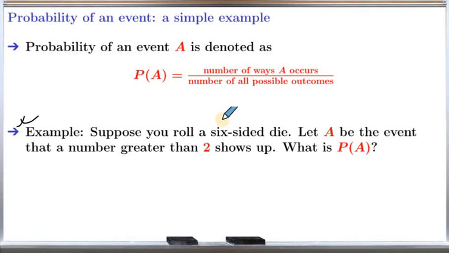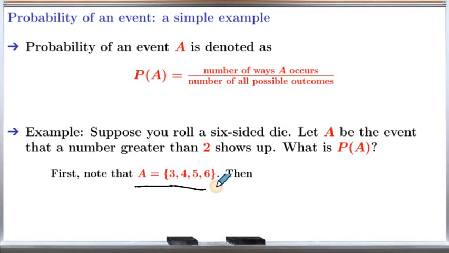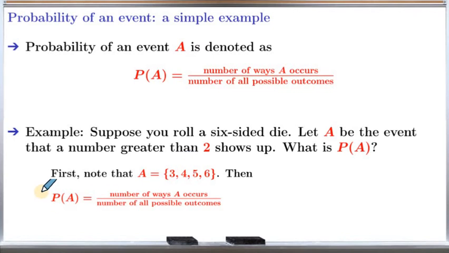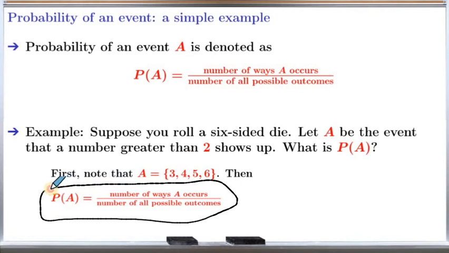Let's look at this example. Suppose you roll a 6-sided die, and let A be the event that a number greater than 2 shows up. Here we have to find the probability of A. First, note that A equals 3, 4, 5, 6. We know the formula for P(A) is the number of ways A occurs over the number of all possible outcomes.